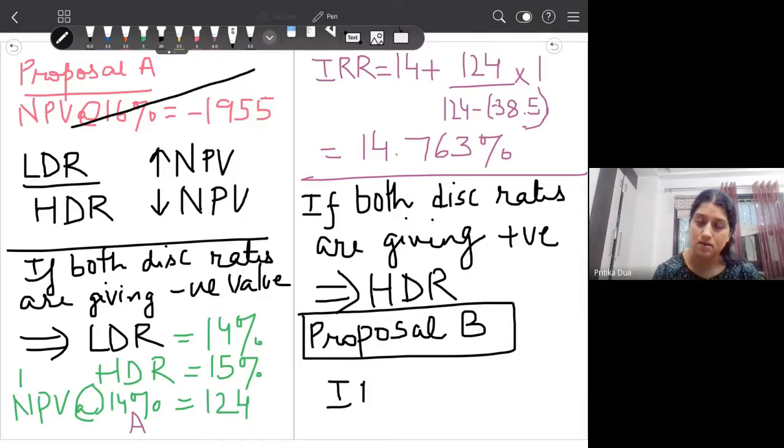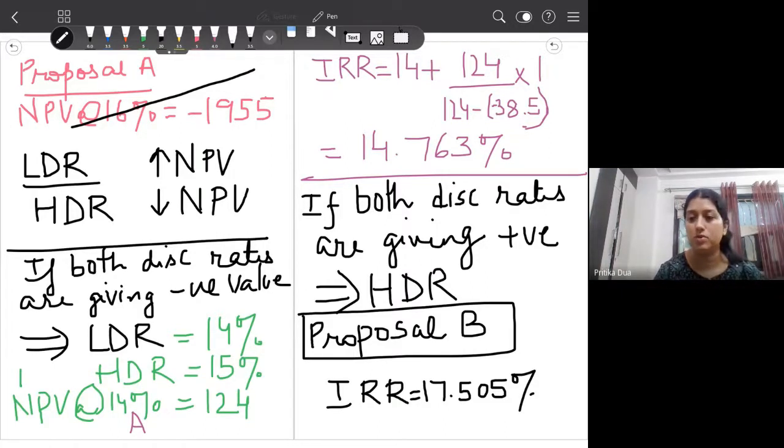And finally your IRR for proposal B is coming to 17.505%. So which clearly shows us that for both the cases, both the techniques, NPV and IRR, you find proposal B to be the better one, and hence the company should choose proposal B.